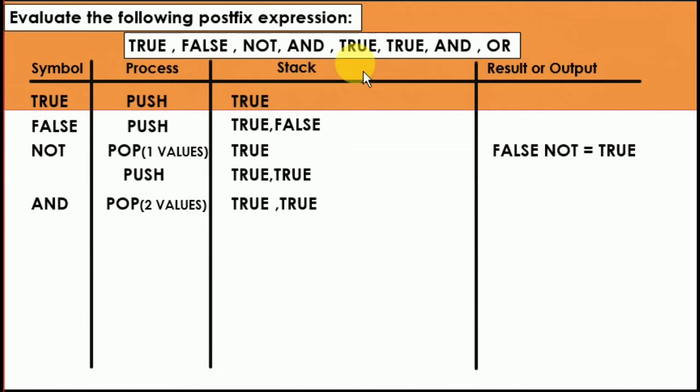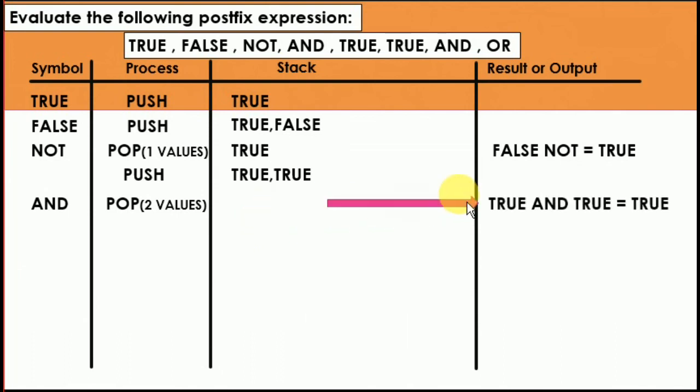Another sign is there, the AND operator. You know that in the AND and OR case, pop two values. These two values are removed, popped out. This means the stack is now empty and these values are moved to the result part. Put the AND between true and true: when both are true, the answer is true, and it is pushed back.